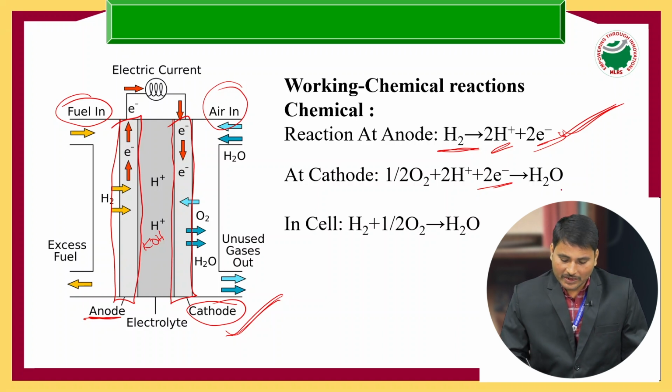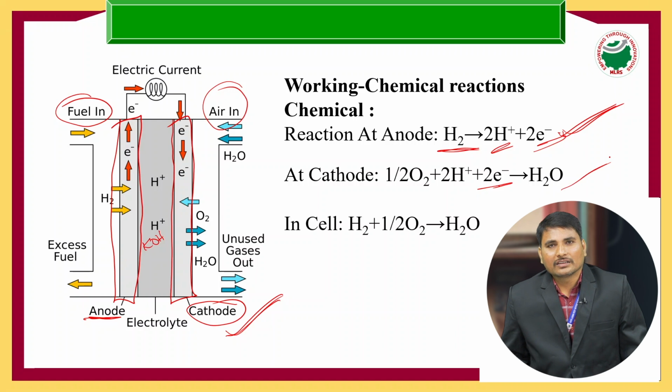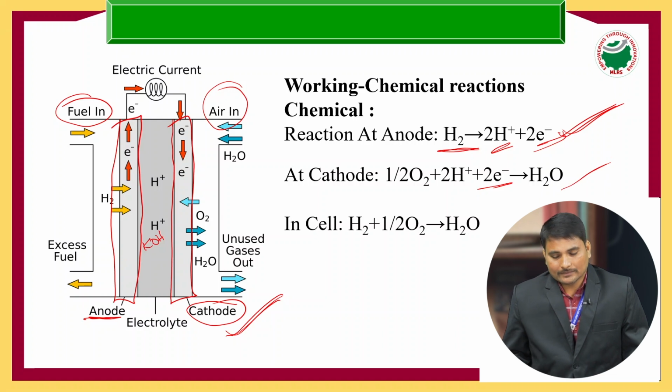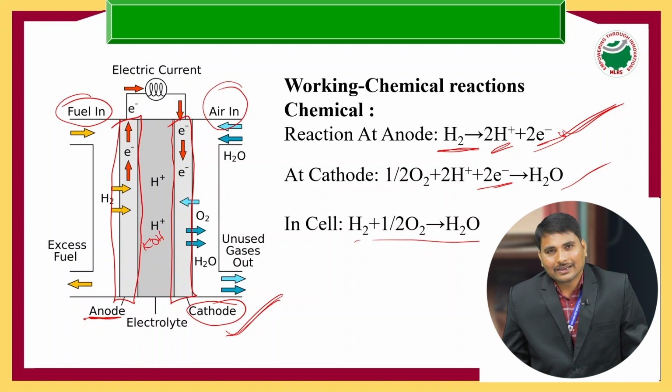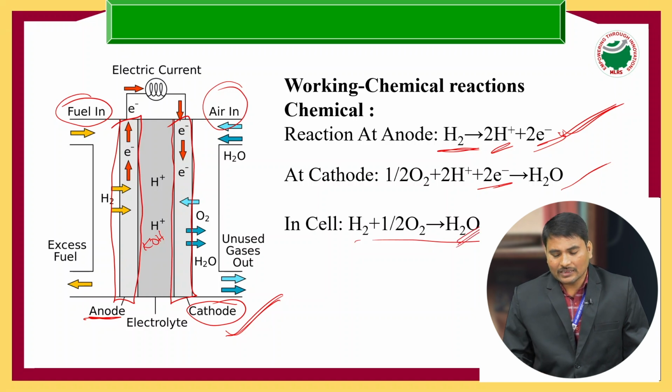They combine and form the product water. If you see the net reaction, or final reaction, or cell reaction, hydrogen combines with oxygen and we get water as a product. Along with water we also get energy.